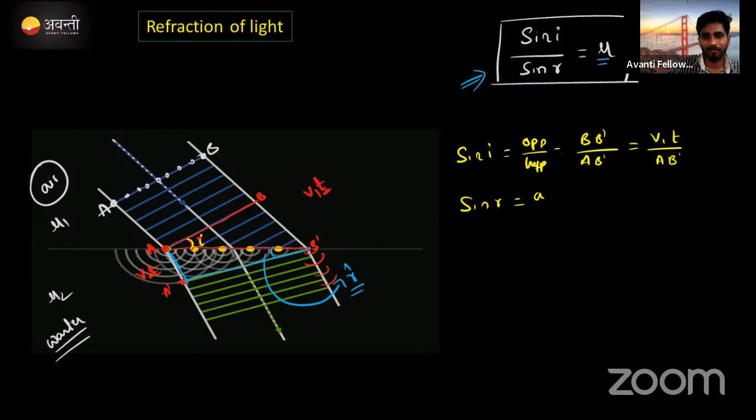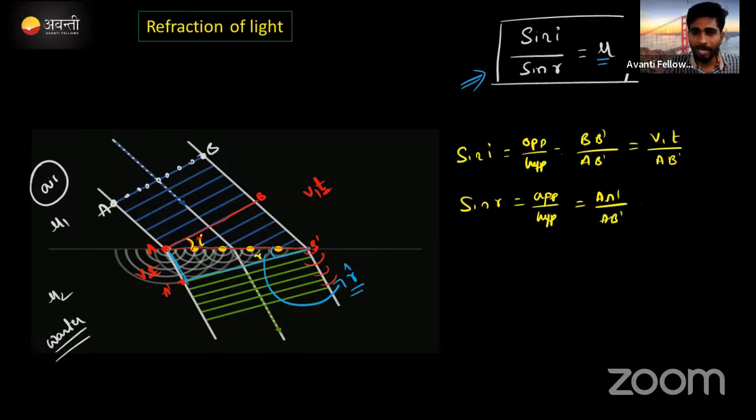Sin r again opposite by hypotenuse. Sorry, why was it coming opposite by adjacent? That is tan. Hypotenuse. Correct? What is the opposite side for angle r? A to A dash. Correct? A to A dash divided by the hypotenuse side, again A B dash.